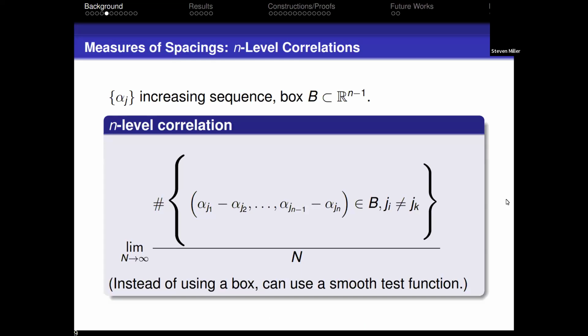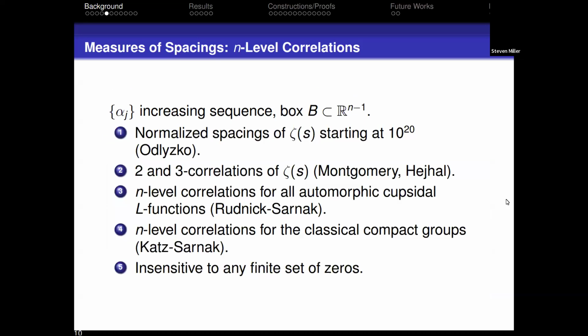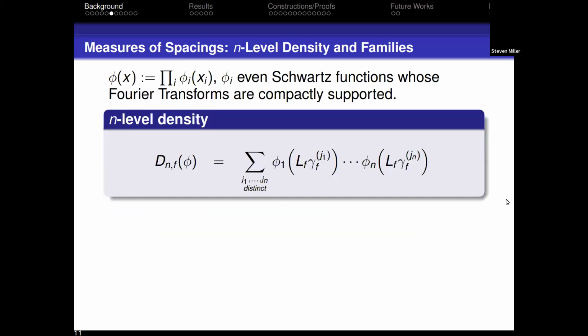There are a lot of different statistics you can look at. Stay tuned for the next talk for more on pair correlation. You can talk about spacings between zeros. I want to focus on what's going on near the central point. And if you've done anything with elliptic curves, you know there's a lot of interesting stuff happening at the central point. And so the statistic that was introduced by Katz and Sarnak is the n-level density.